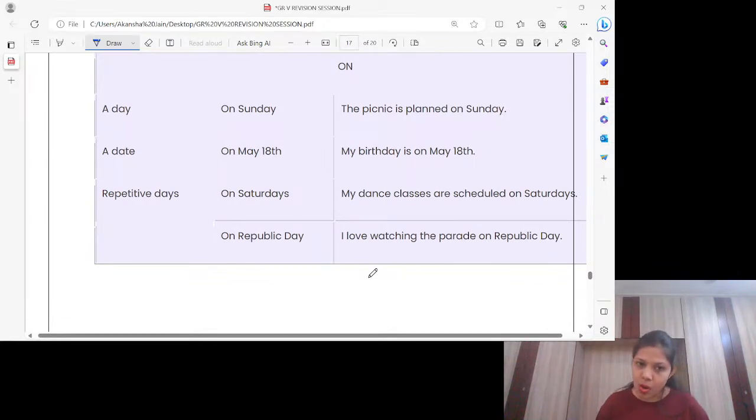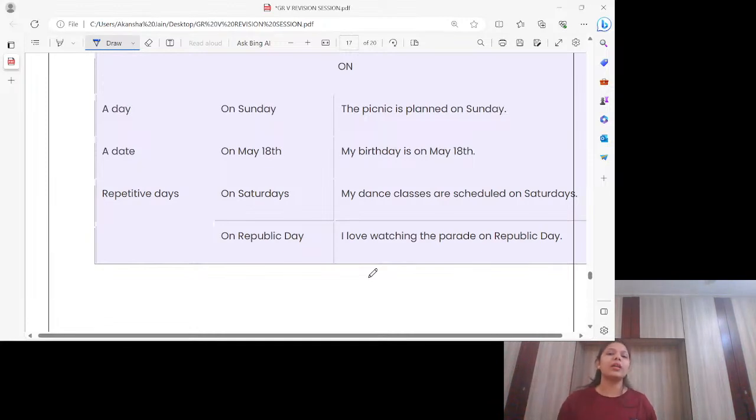Next and the last one for prepositions of time is on. For days we use on. Okay, for dates we use on. D-A-T-E, date I mean. Okay, on Sunday, my birthday is on 15th April. So what does it mean? 15th April is a date. 15 is a date. Okay, so for dates we use on.